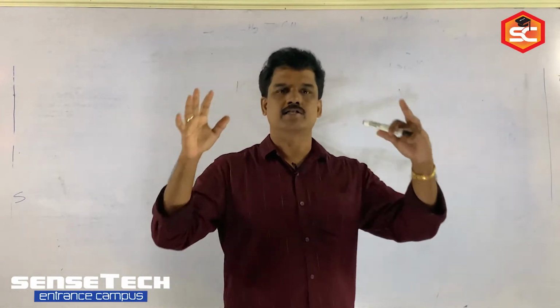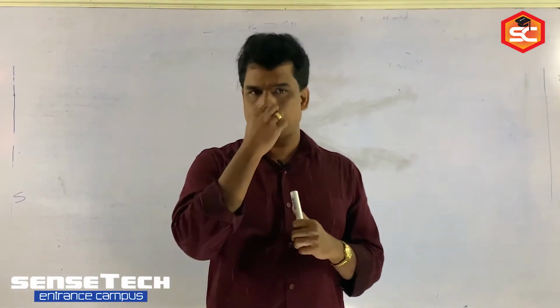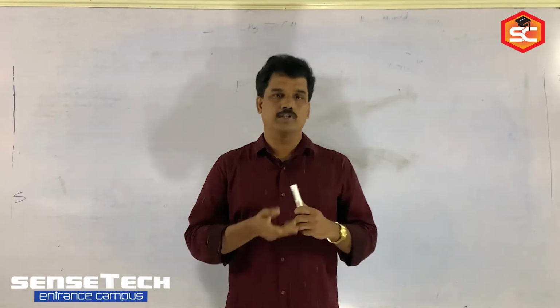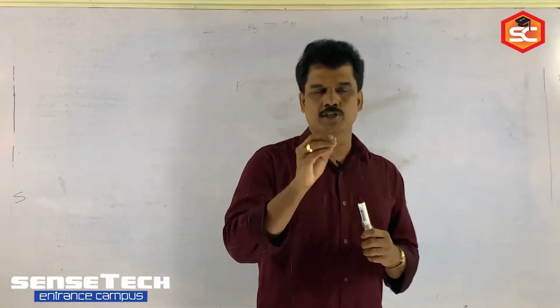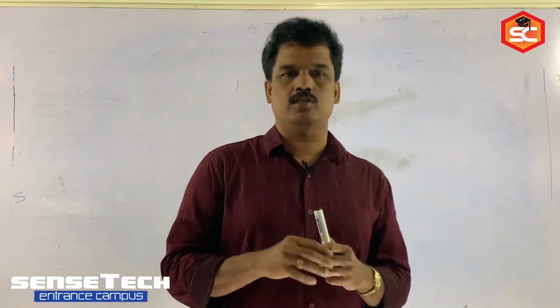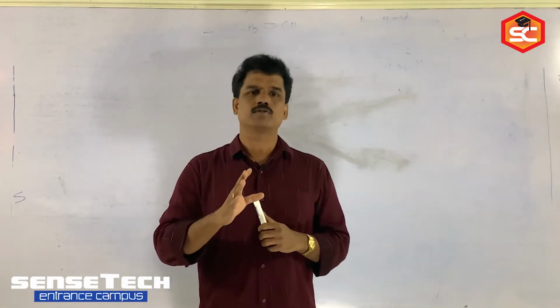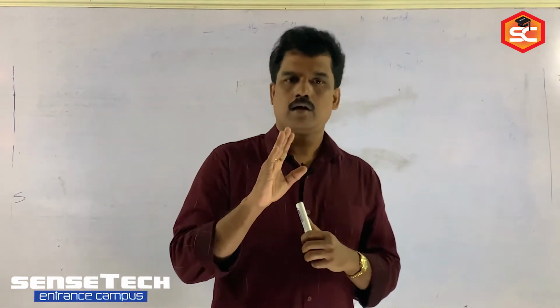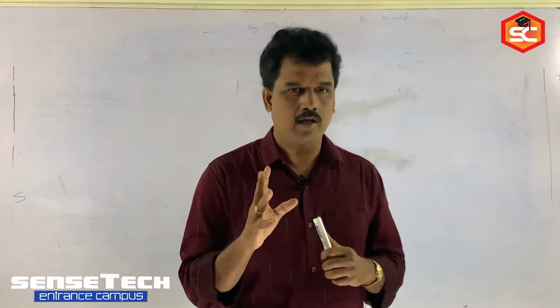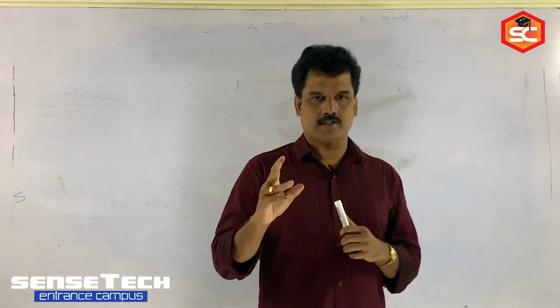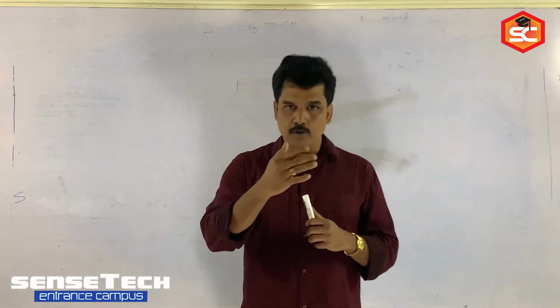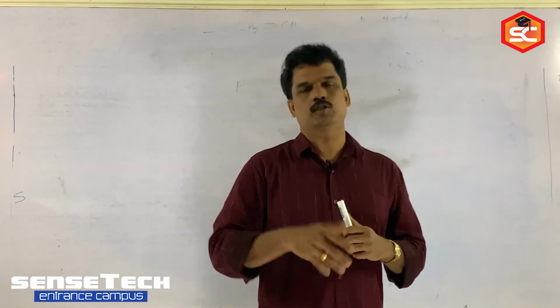It is a complicated structure that we get as crystal lattice. Then lattice point. What is a lattice point? The position of a constituent particle in the crystal lattice is called a lattice point. These are the three common terms we use in ionic crystals: unit cell, crystal lattice, lattice point. Now we continue the topic with the lattice point.